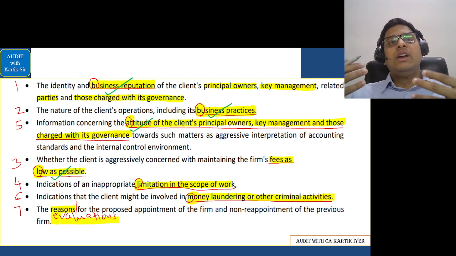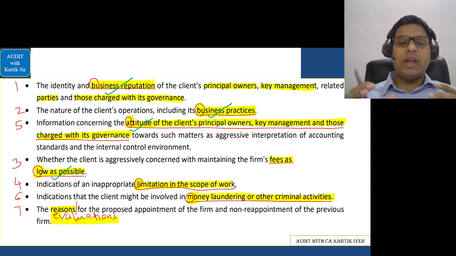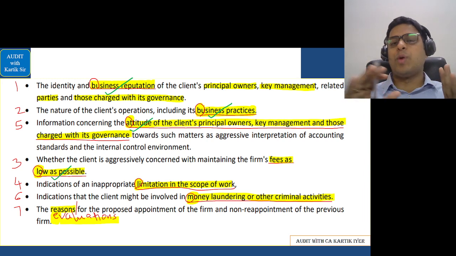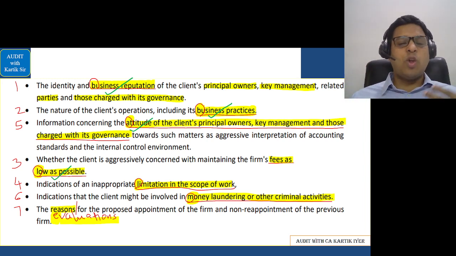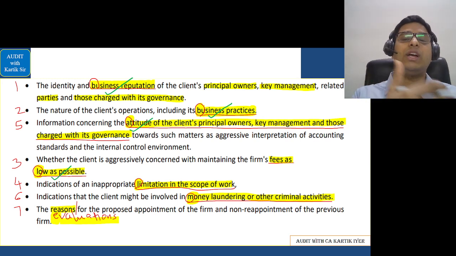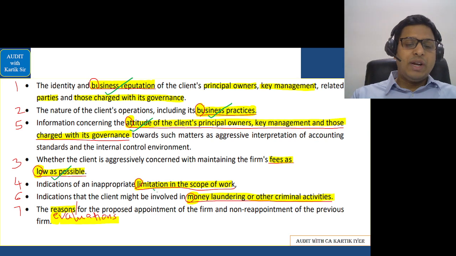It can mean that they don't want the auditor to check more areas, because the more you check, the more cost it will incur, and they want you to wrap up the audit in a quick manner that will show that the client does not have proper integrity. Because see, if you're getting the audit done, might as well do the audit in a proper manner. Okay, but if the client is focusing on lower fees, it means you will not be getting the flexibility to check more areas. Next is limitation of scope in work.